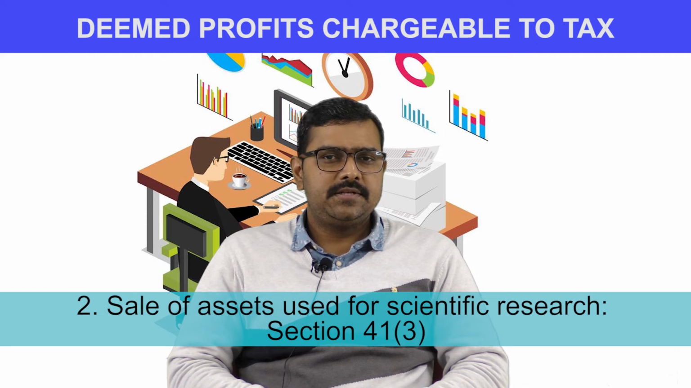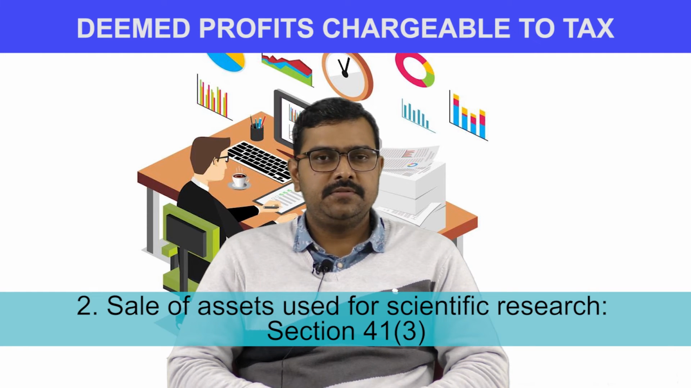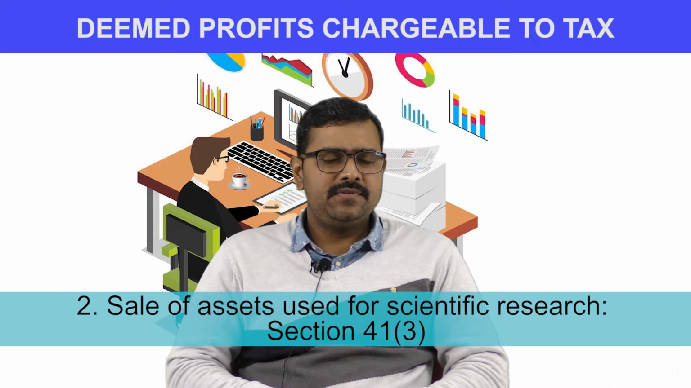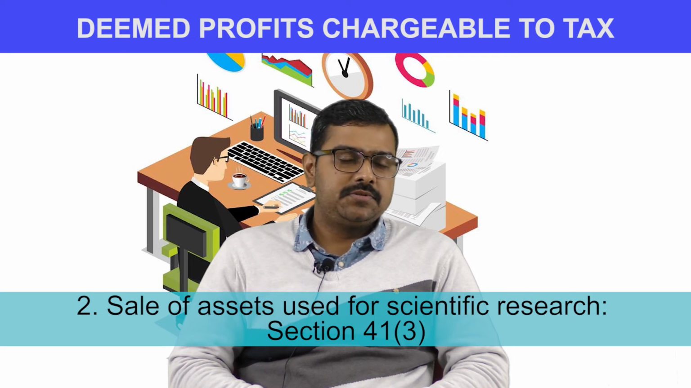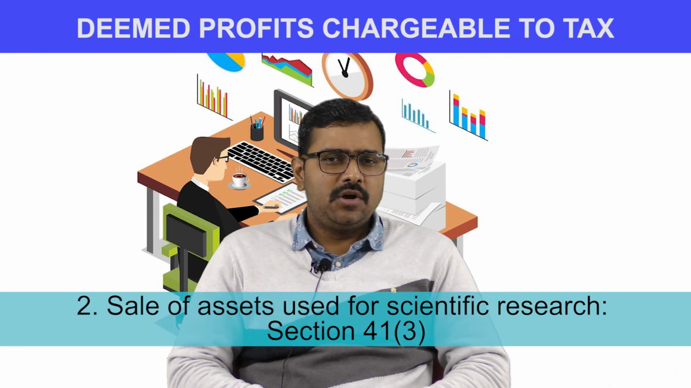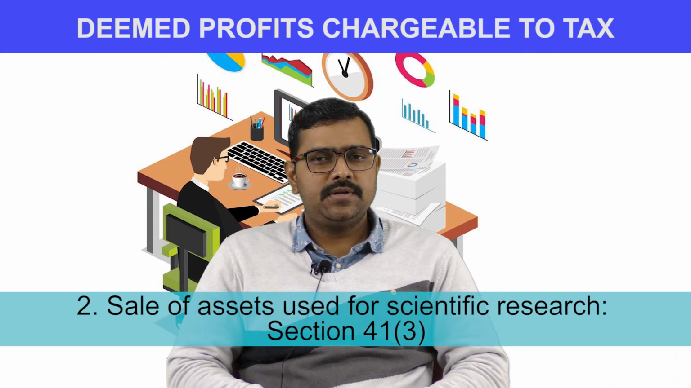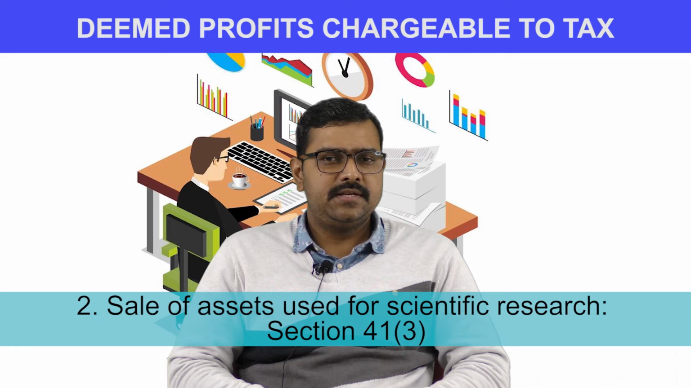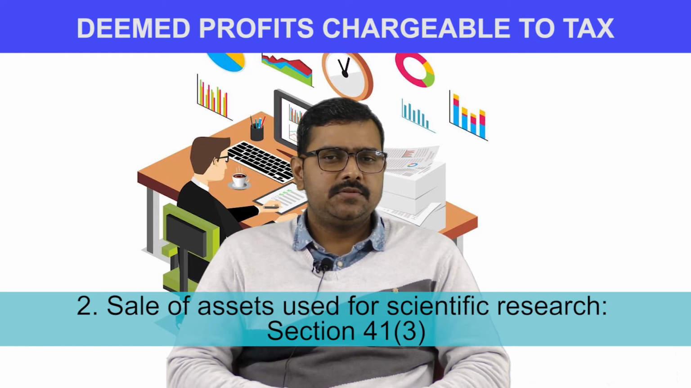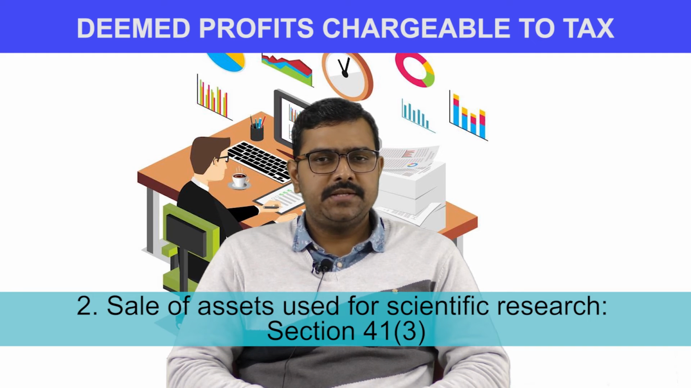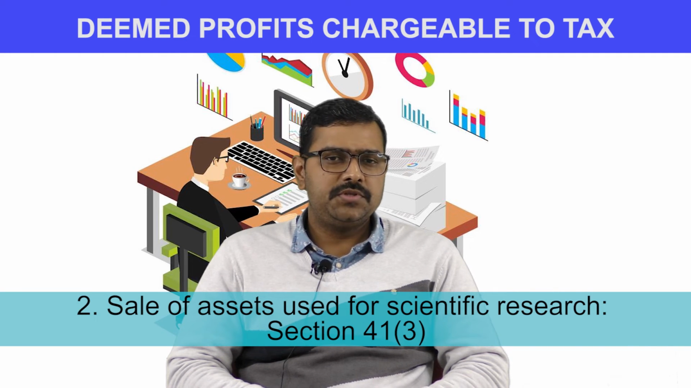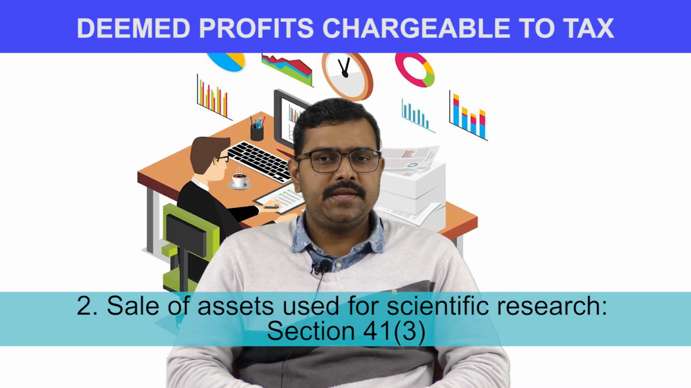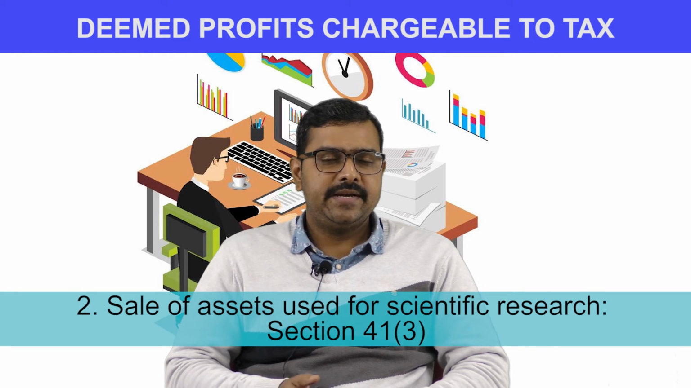Next, sale of assets used for scientific research, section 41 subsection 3. So the asset is sold without being used for other purposes. We have already discussed this in section 35, when we discussed expenditure on scientific research. The net sale price of the asset or the cost of the asset which was earlier allowed as deduction under section 35, whichever is less, shall be treated as business income of the previous year in which the asset is sold. Any capital gain, that means sale price minus original cost, will be liable to the provisions of capital gain. This provision will apply even if the business is not in existence in that previous year.